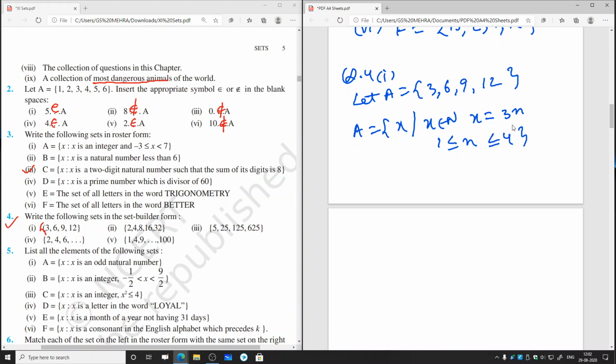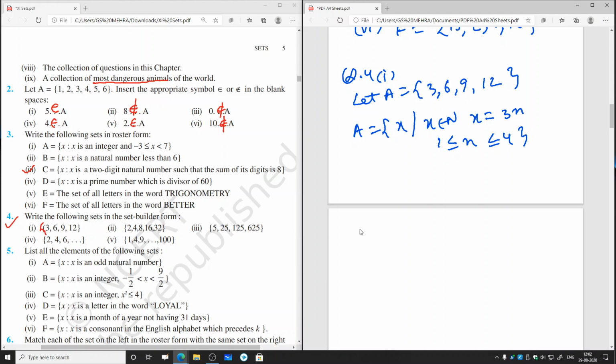So n will move from 1 to 4, that is 1, 2, 3, 4. Maximum value of n will be 4. So when n will be 4, value of x will be 12. When n equal to 3, we'll get 9. When n equal to 2, we'll get 6. And when n equal to 1, we'll get 3. So this is how we'll write the set builder form of question number 4, first part.